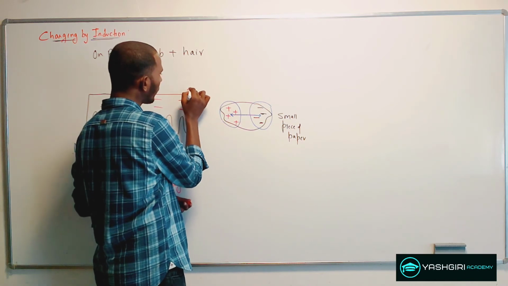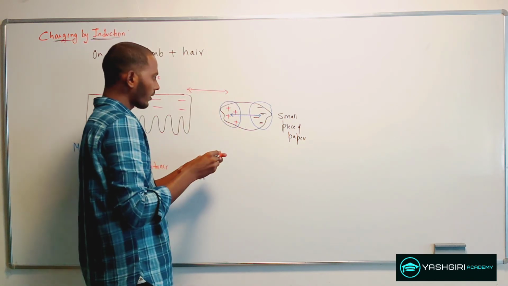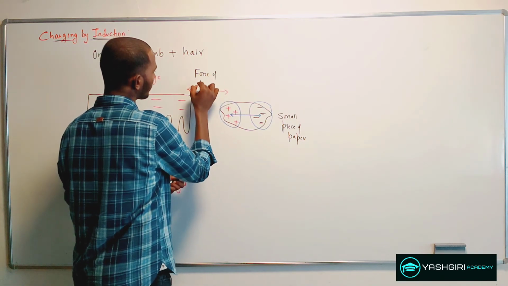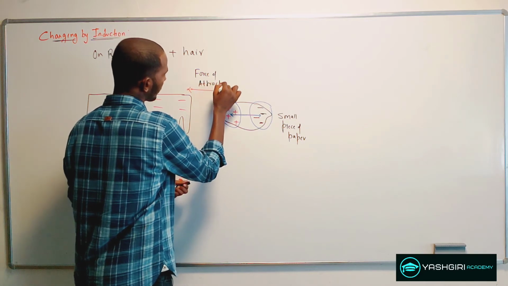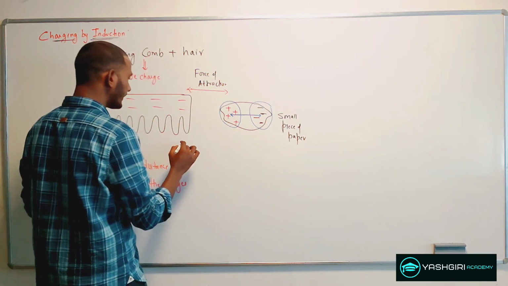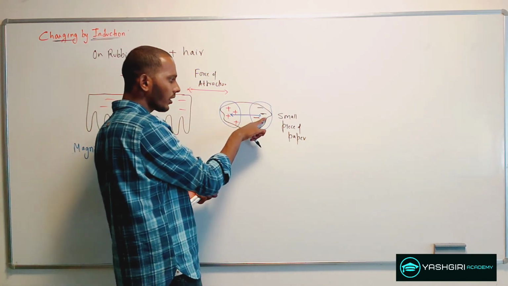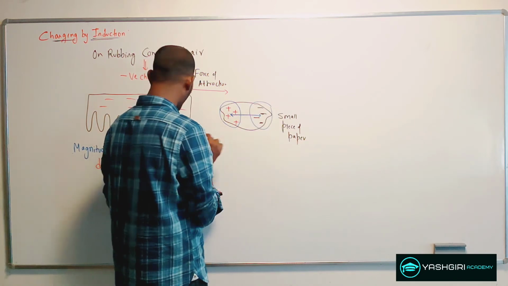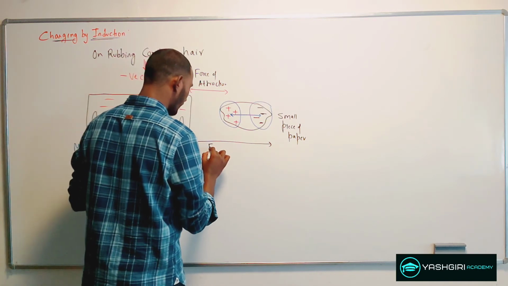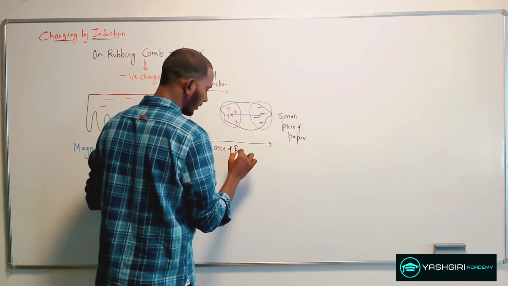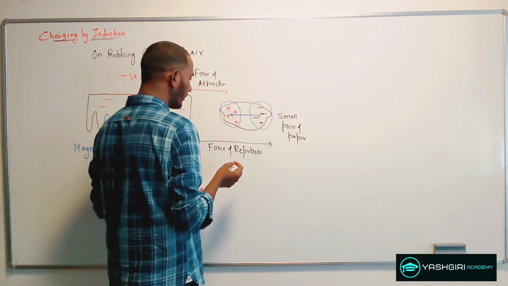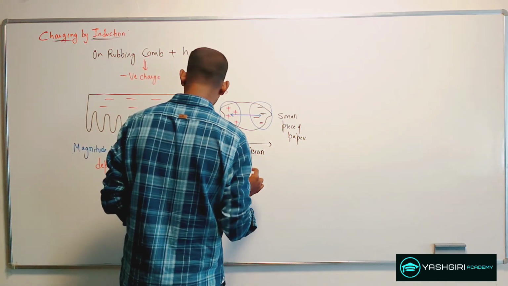So here you will see a force of attraction between this and the paper, and the same charge is also produced on the paper at the other edge. So from here to here, there will be a force of repulsion. Now this is a very small piece of paper. So this is your force of repulsion.